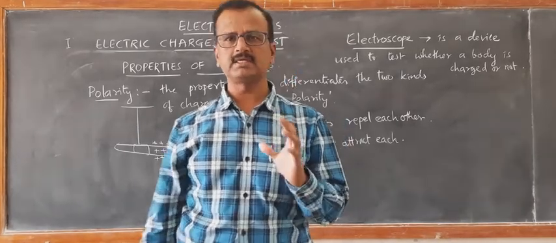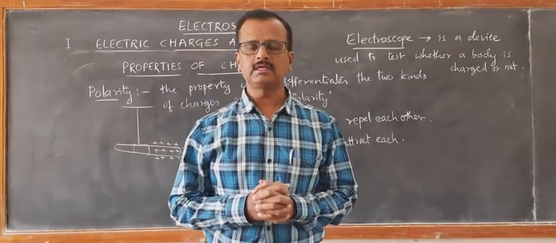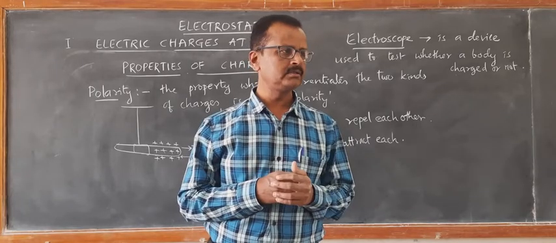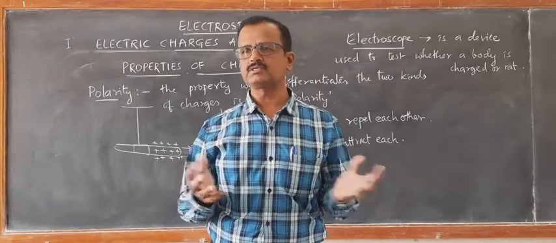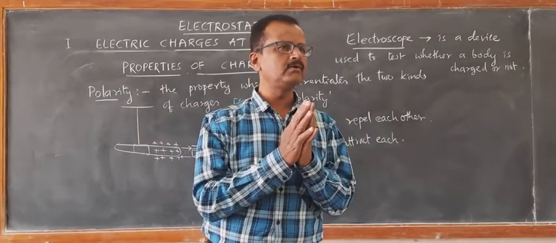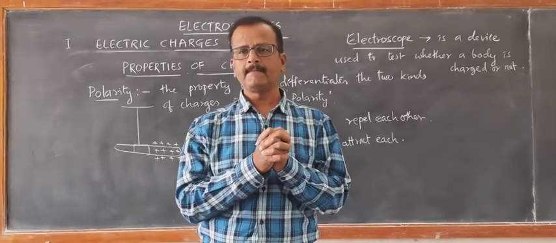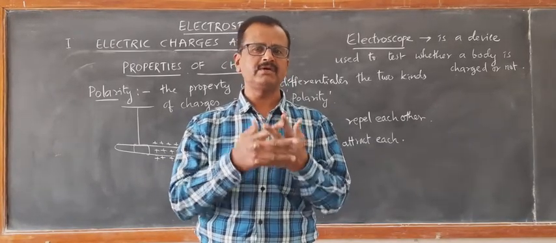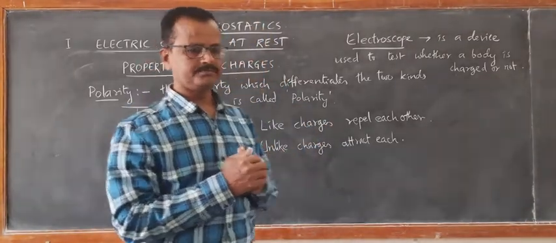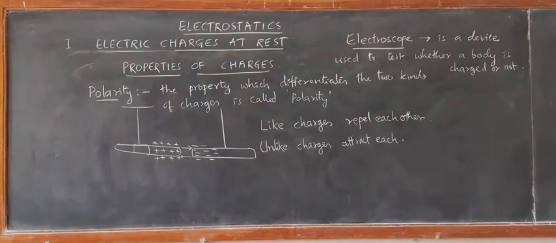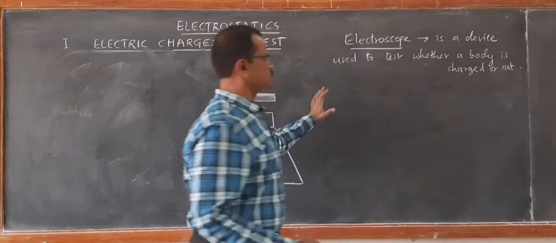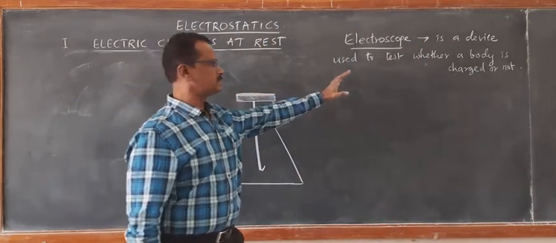So an electroscope is a device which is used to test whether a body is charged or not, whether it is having polarity or not. Polarity in the sense of whether it is positively charged or negatively charged. It will just tell you whether it is charged or not. It will not be helpful to exactly find out the type of charge. So that device is called an electroscope, a device used to check whether a body is charged or not.